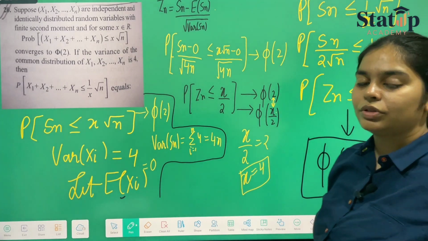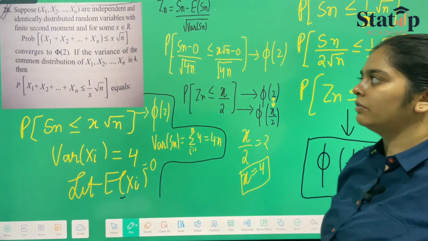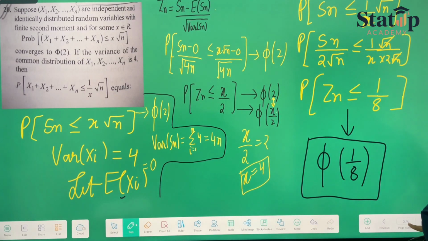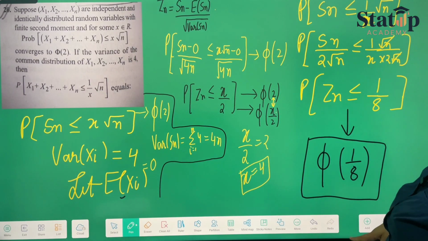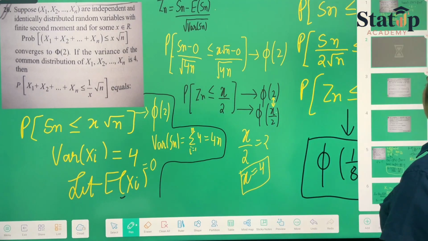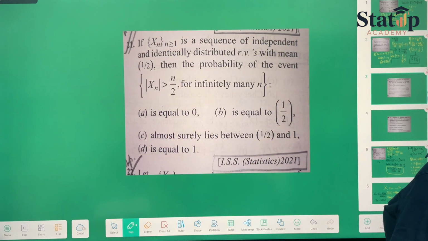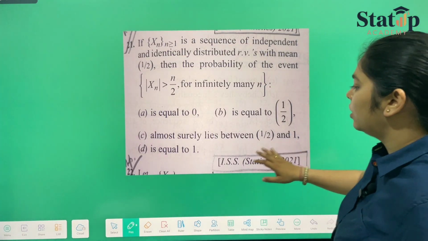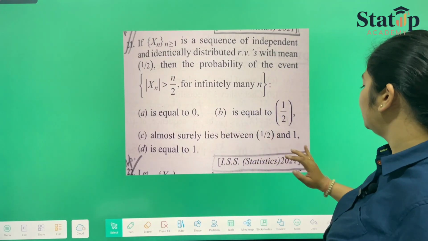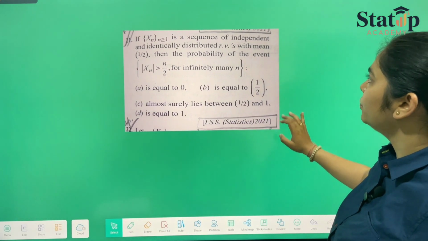So we have used CLT only here. Everywhere we are using CLT. These are CLT questions, and this was your ISS 2021 PYQ. Now moving forward to another question of CLT only. This is also a 2021 PYQ.